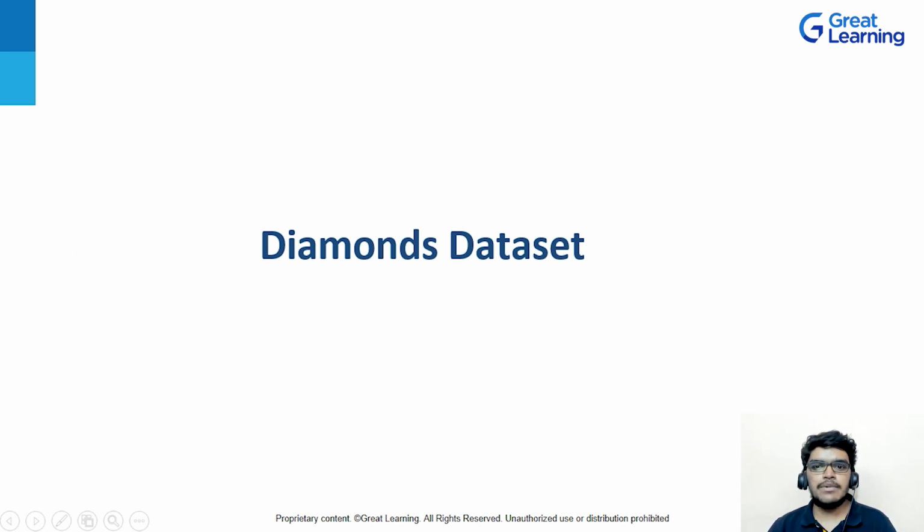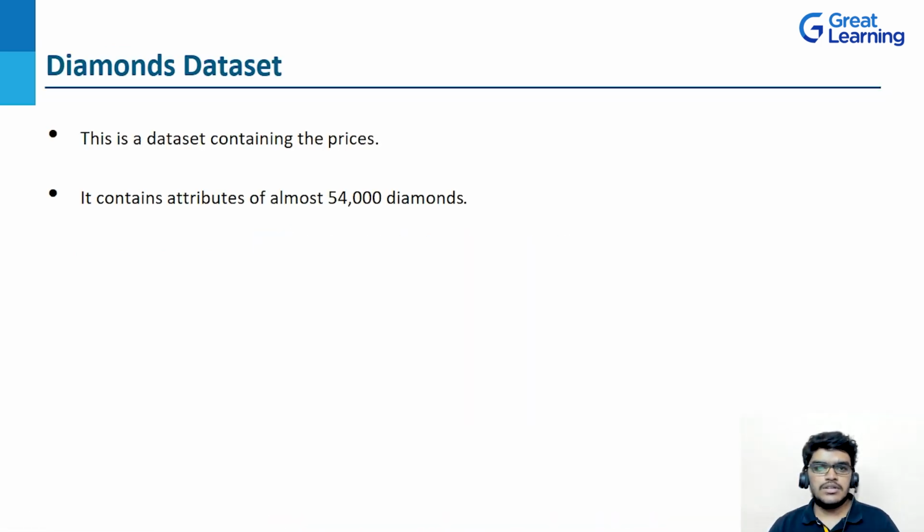So let's start with the diamond dataset. This dataset contains the prices along with the attributes of almost 54,000 diamonds. So this is the basic idea about the diamond dataset. Now let's see its features.